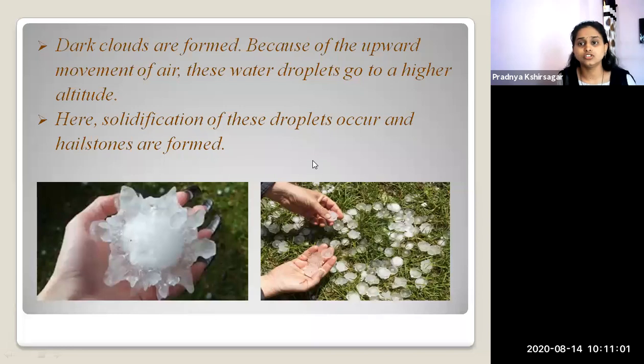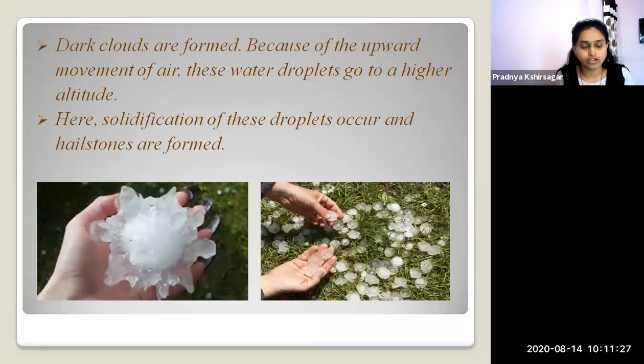Then because of the upward movement of air, these water droplets go to higher altitudes. Then at the high altitude, the solidification of those droplets occurs and hailstones are formed.